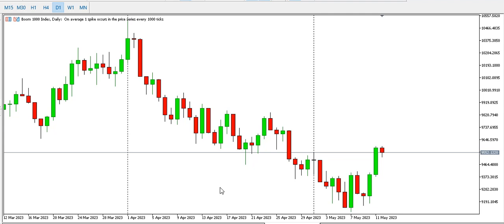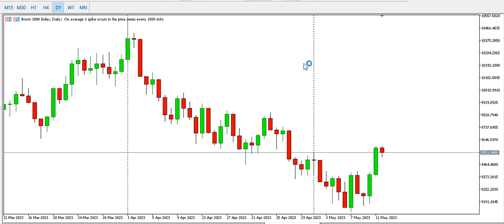Today we'll be looking at how we can scalp boom index and crash index on the lower time frames. But before we go to the lower time frames, let's look at what has happened on the higher time frames.